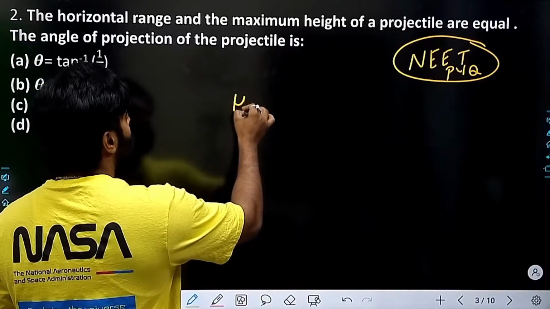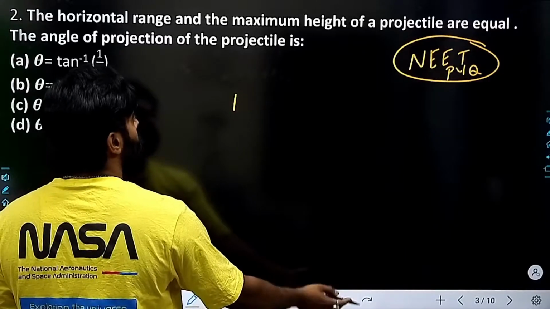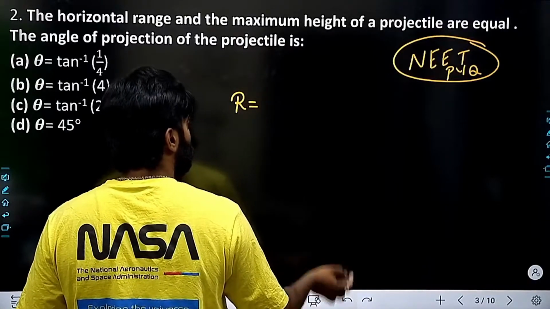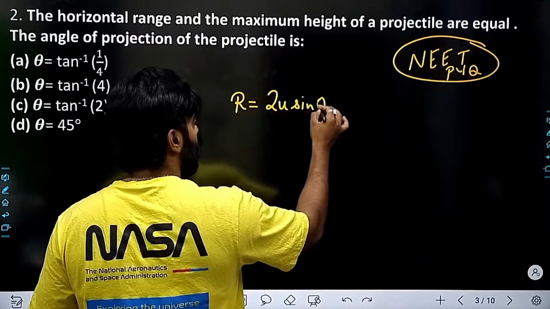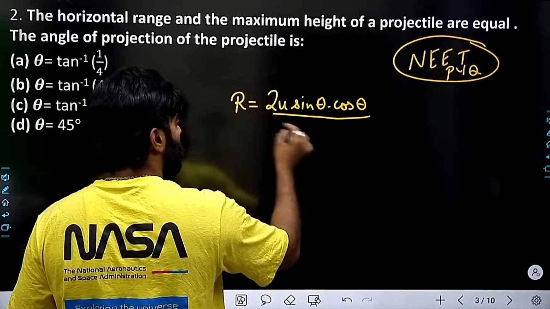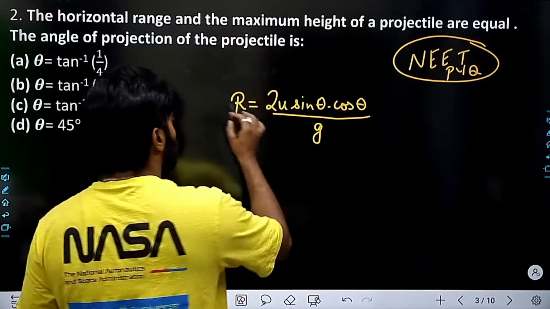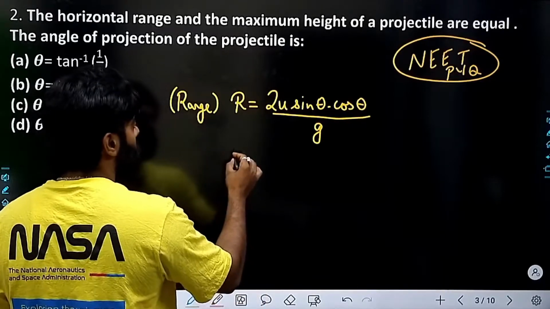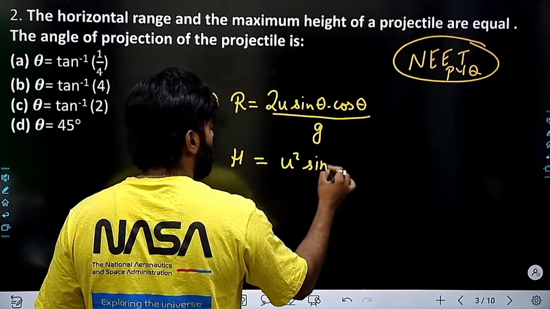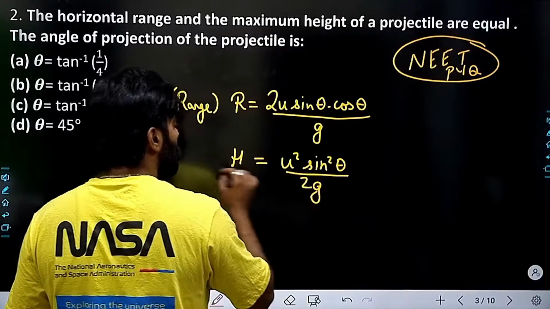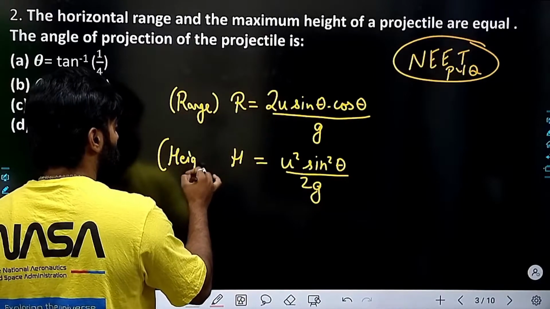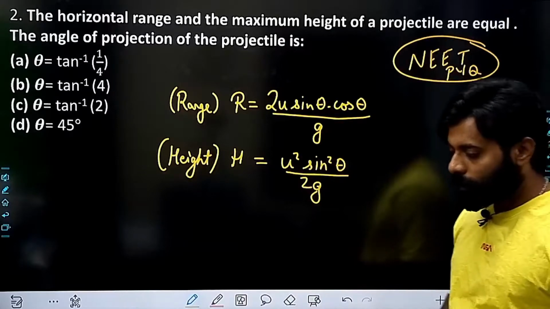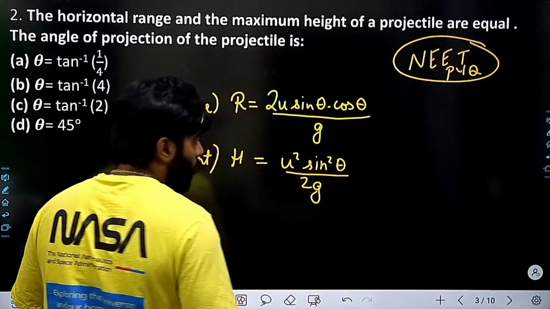I am telling you that the horizontal range... what is the formula of horizontal range, sir? It was u square 2 sin theta cos theta divided by g. So this was my range formula. And the maximum height formula was u square sin square theta by 2g. So this was my height formula. As per the question, they are saying that both these values are the same.